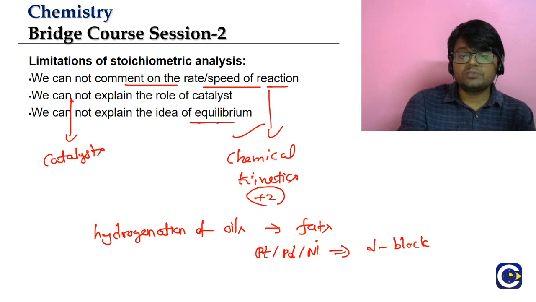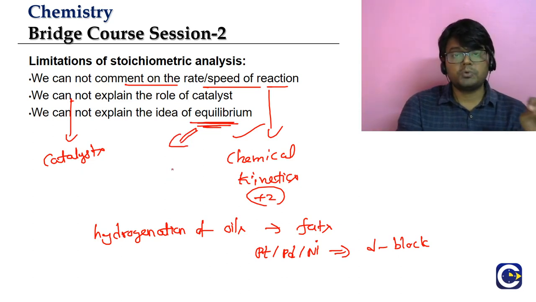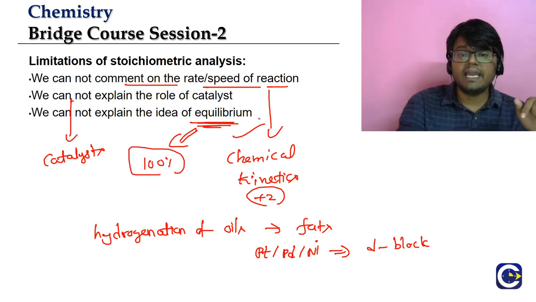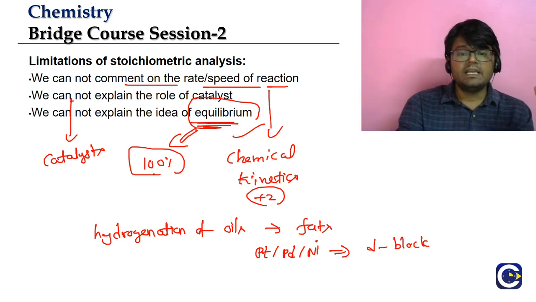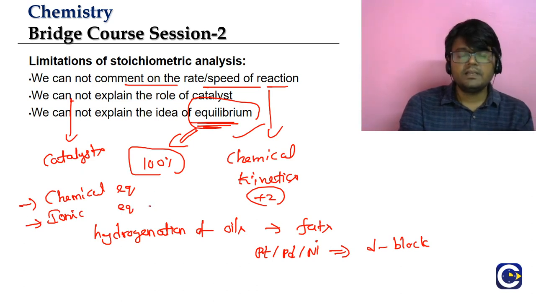And the last point, this is what I was talking about before. We cannot explain the idea of equilibrium. Even if we mix the substances in exact stoichiometric proportion, we are not going to see 100% completion of the reaction because of the idea of equilibrium. What is equilibrium? We'll learn about it. We have 2 chapters: one is called chemical equilibrium, and the other is called ionic equilibrium. I think in CBSE both are combined into one chapter, but in some state boards we have them as 2 separate chapters.